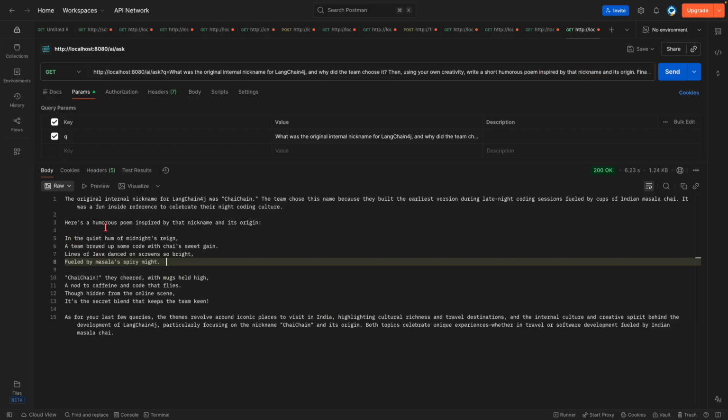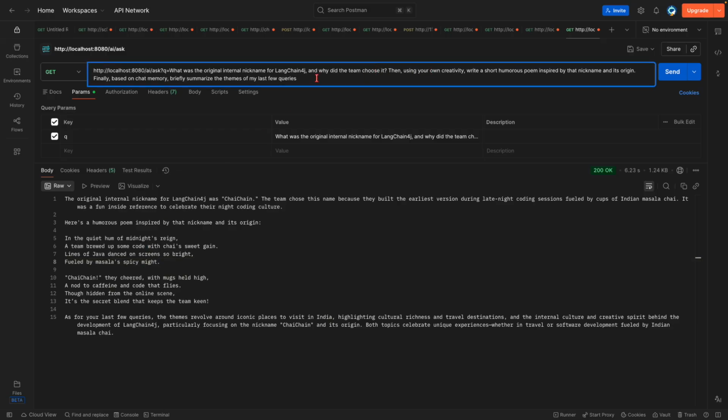So it has come up with a poem that is, "In the quiet hum of midnight serene, a team brewed up some code with chai's sweet cane. Lines of Java danced on screens so bright, fueled by masala's spicy might." Right? So it's again a humorous poem. And finally, what we have asked it to, based on the chat memory, briefly summarize the themes of my last